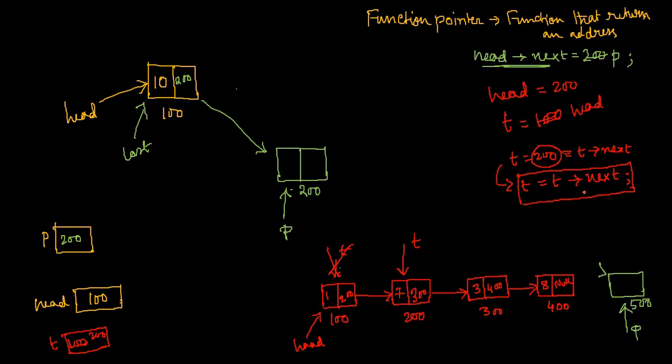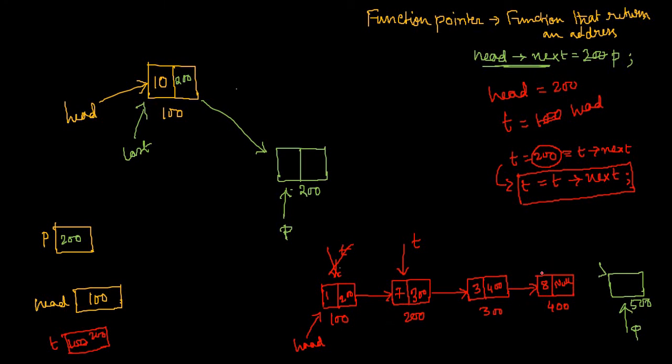You see a very interesting thing: from this diagram I can say that t will not stop over here, t will not stop over here, but t should stop over here. So somehow I have to identify the difference of the last node with respect to all other nodes. And where is the difference? If you see very carefully each and every node, you will see the difference is present in the next part.